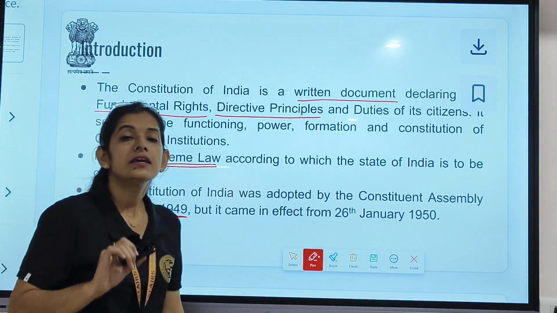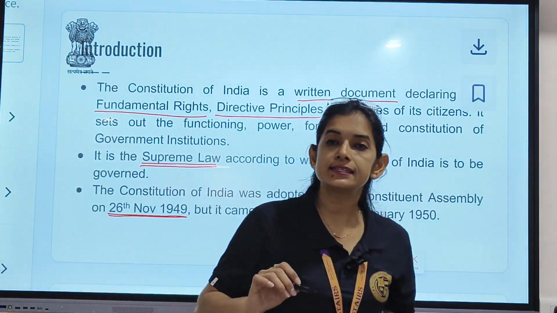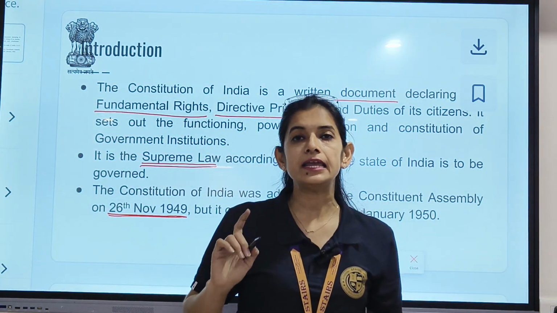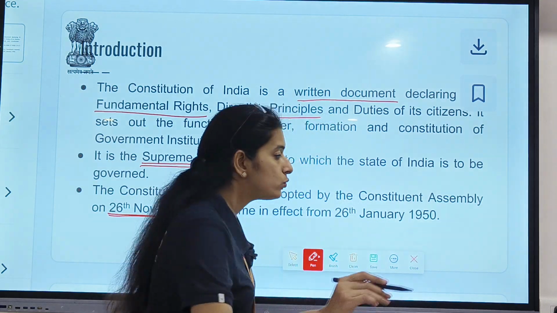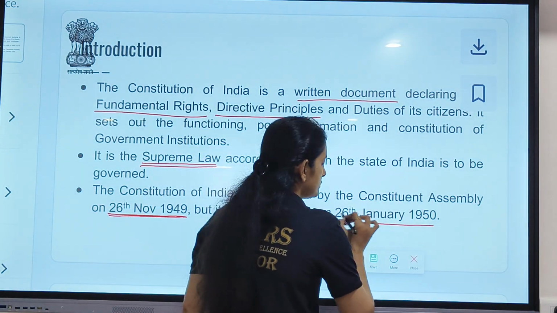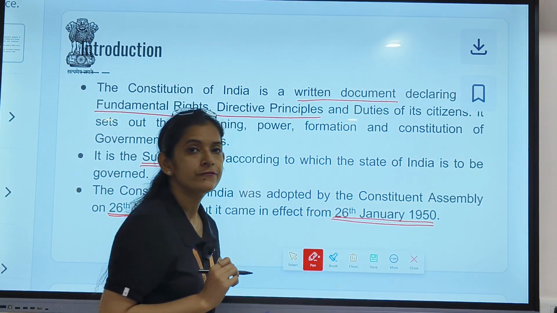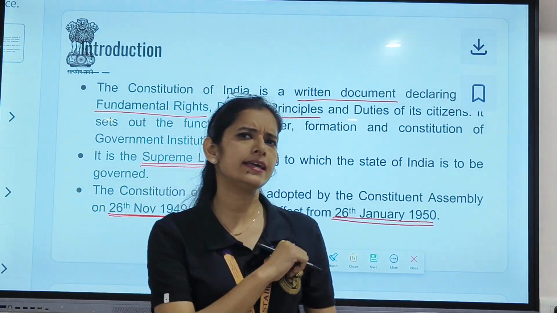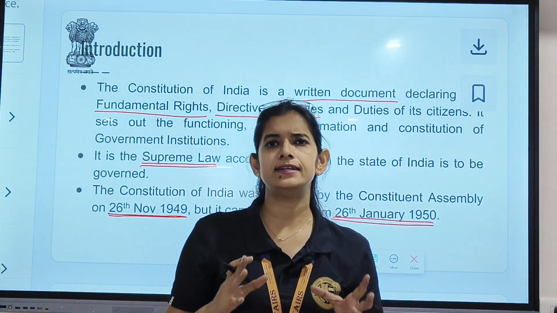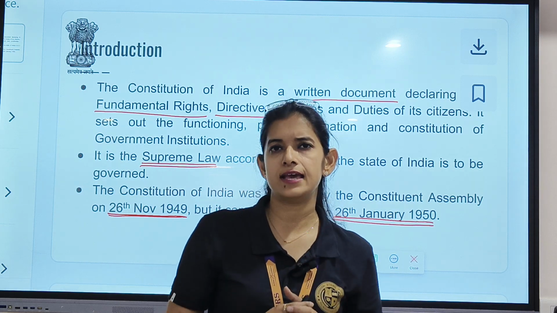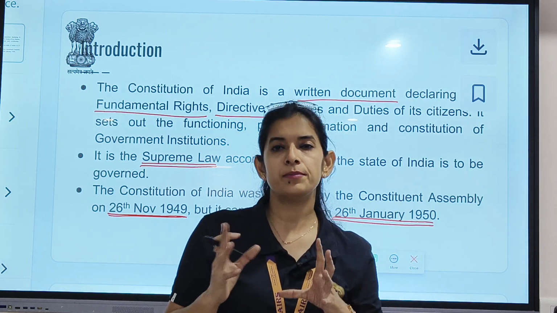Next, the Constitution of India was adopted by the Constituent Assembly on 26 November 1949. It was completed on 26 November 1949, but it actually came into effect on 26th of January 1950. Now the question arises: why was this date, 26th of January, selected as Republic Day?